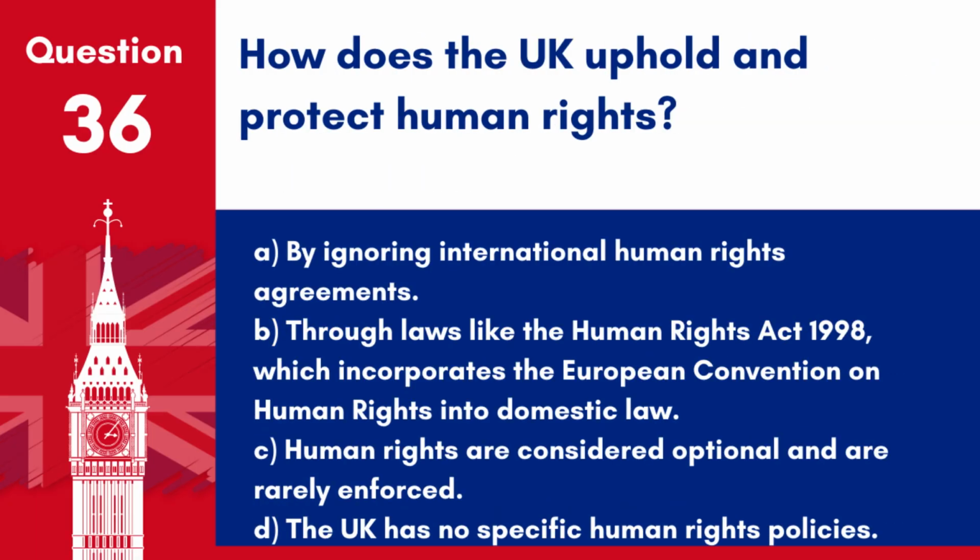Question 36. How does the UK uphold and protect human rights? A. By ignoring international human rights agreements. B. Through laws like the Human Rights Act 1998, which incorporates the European Convention on Human Rights into domestic law. C. Human rights are considered optional and are rarely enforced. D. The UK has no specific human rights policies.